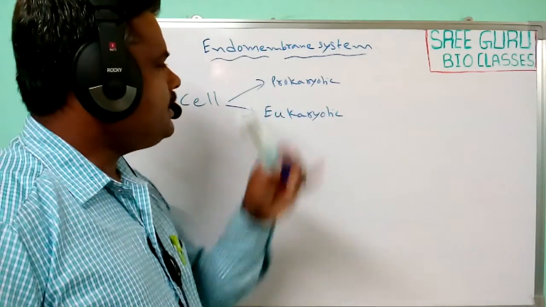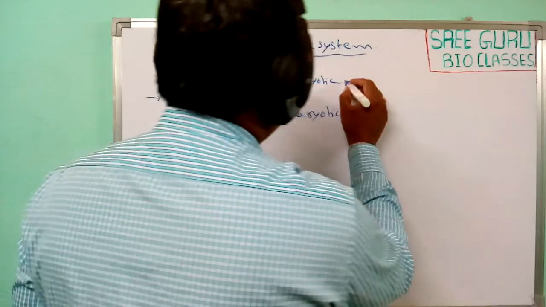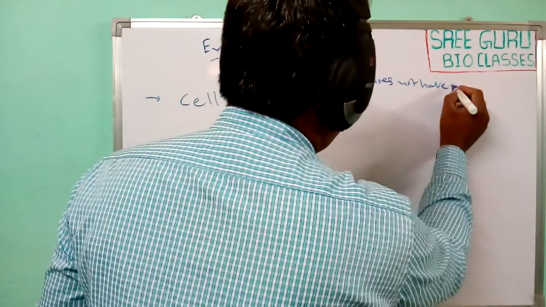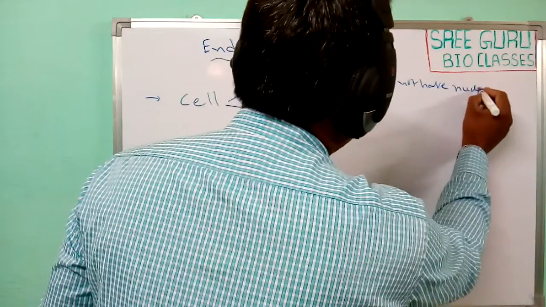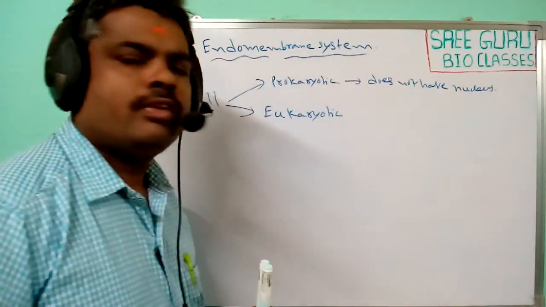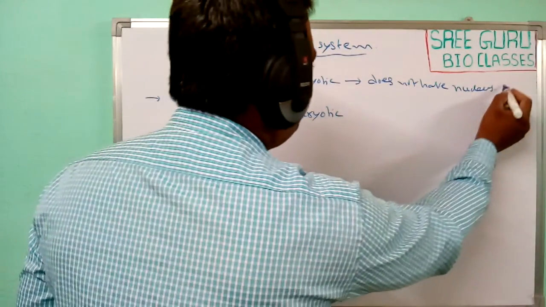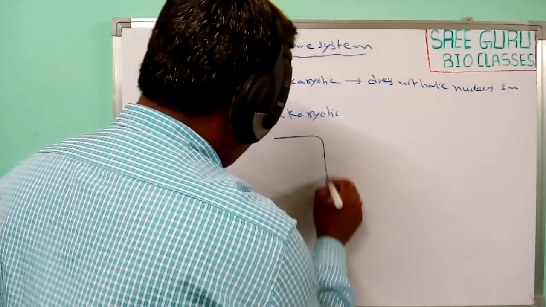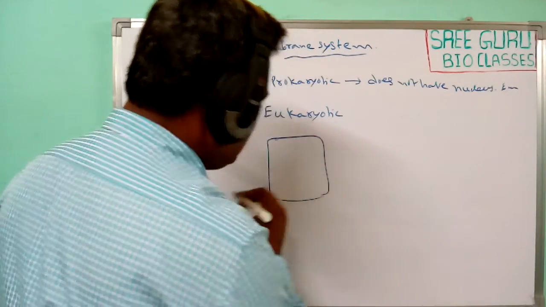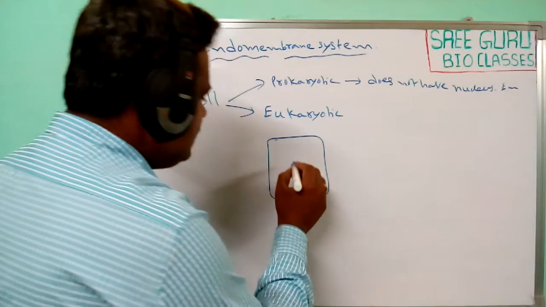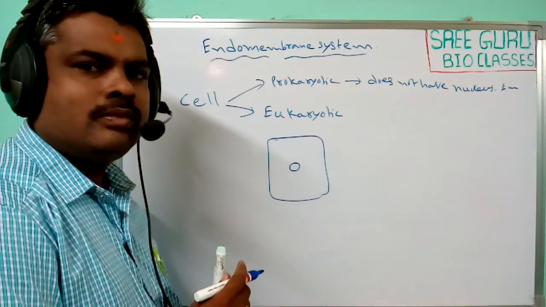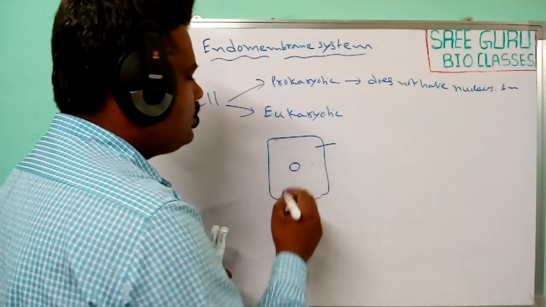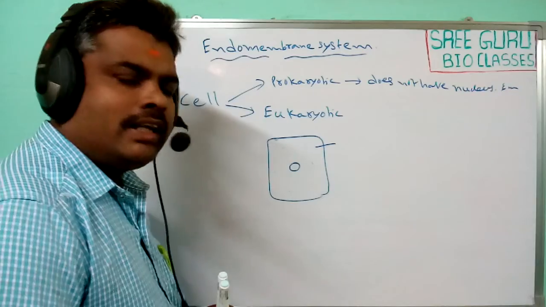Prokaryotic cells do not have a nucleus or other membrane bound organelles. But eukaryotic cells have a distinct nucleus, and in addition some membrane bound organelles are also found in eukaryotic cells.